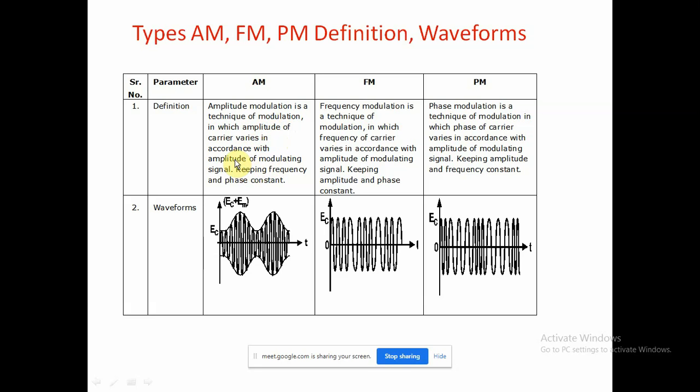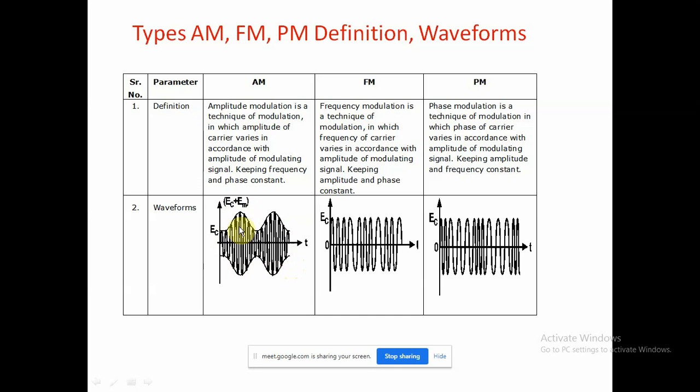Here, as per the definition of modulation, the two signals, the modulating signal and the carrier signal, will be added with each other, and that signal will be generated. Here we have EC plus EM, where EC is the amplitude of the carrier and EM is the amplitude of the modulating signal, and they will be added with each other, and we'll get this signal, which is also known as the envelope signal.